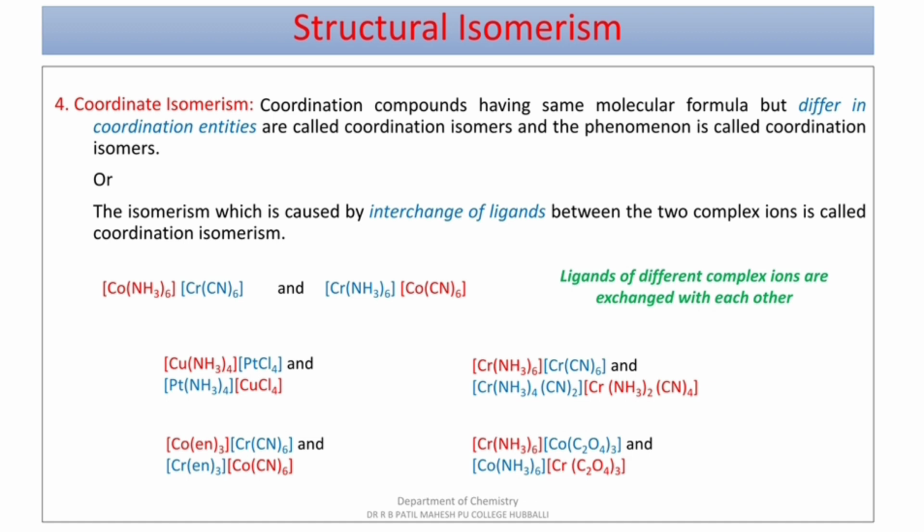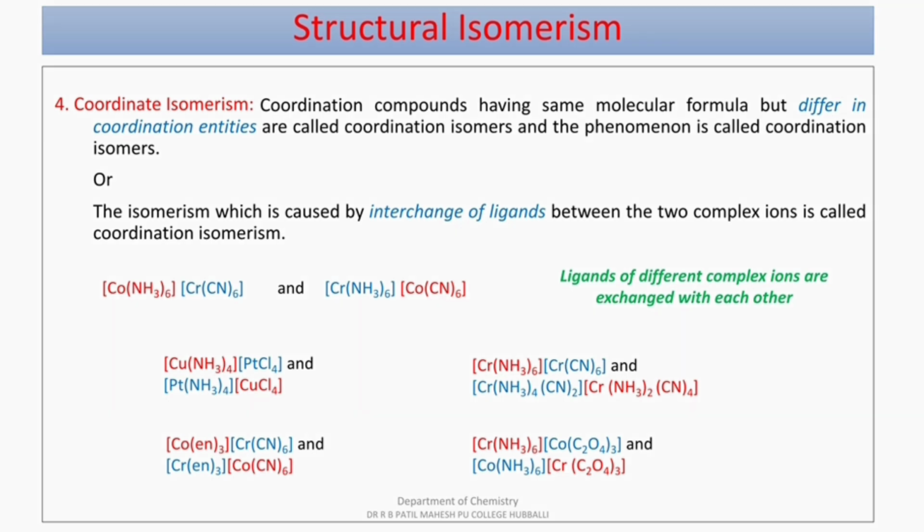Dear students, you can observe that the ligands are interchanged with central metal atom. See, in the third case, both the central metal atoms are same, but the number of ligands you can observe, in one case there are 6 CN groups in the first line, whereas in the second line there are 2 CN groups and 4 CN groups. In the first case there are 6 NH3 groups, whereas in the second case there are 4 plus 2. So there is an interchange of ligands takes place.